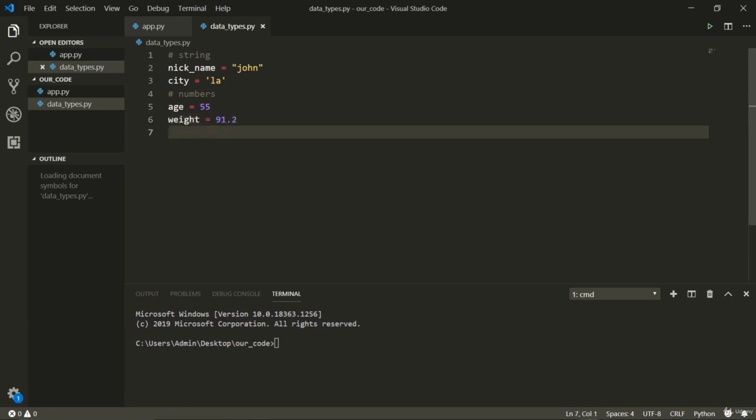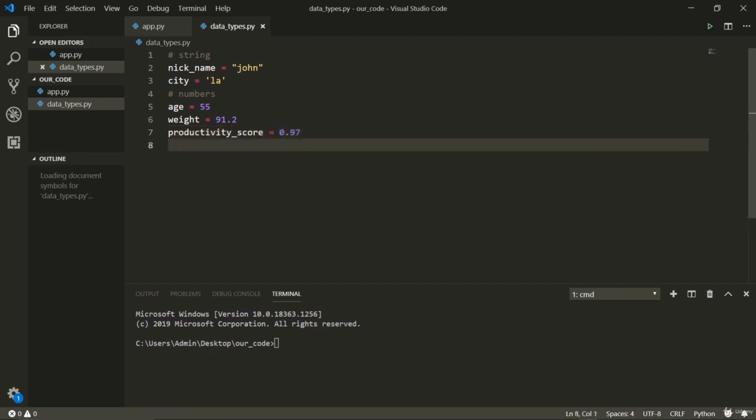Now Python does this for you. You don't have to declare it, but in other languages you have to declare. Those are called static languages, and Python is called a dynamic language because you don't have to declare. The Python compiler figures it out itself what data type you are referring to. You can also store anything else. I mean, you can store the productivity score of someone, for example, 0.97 of this person.